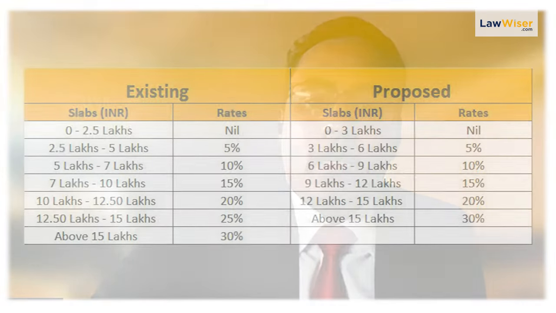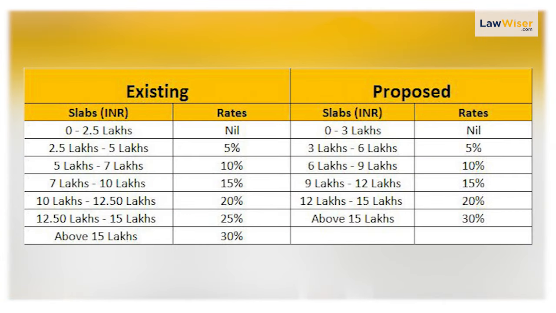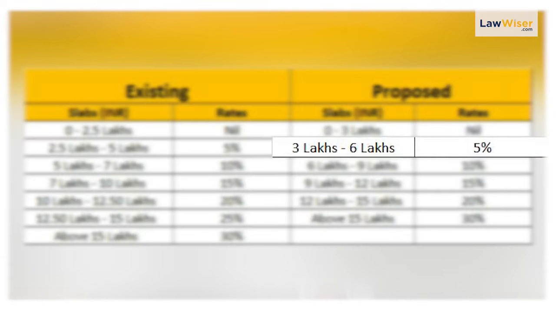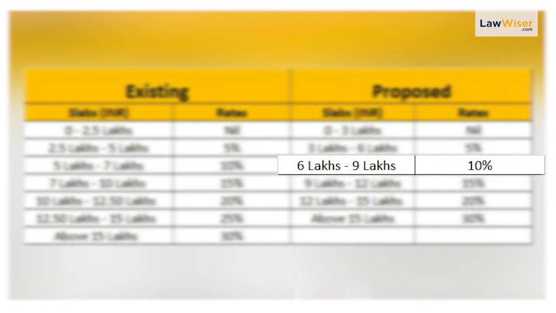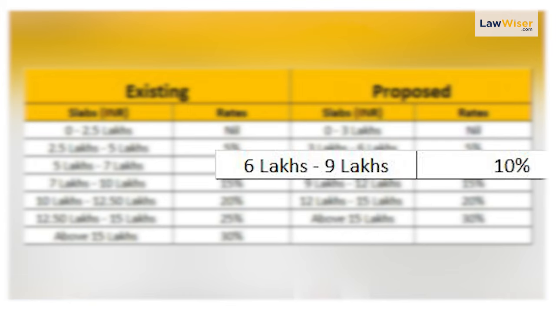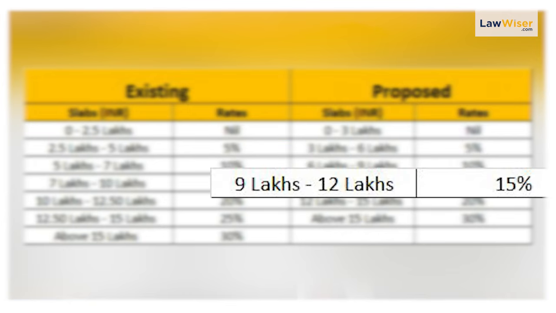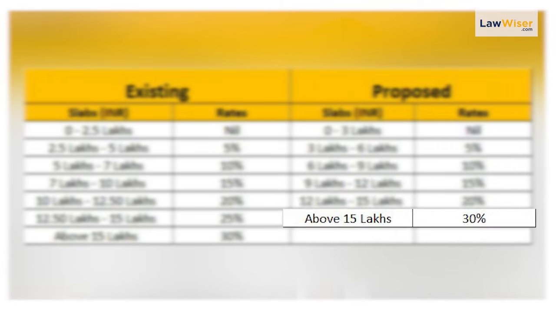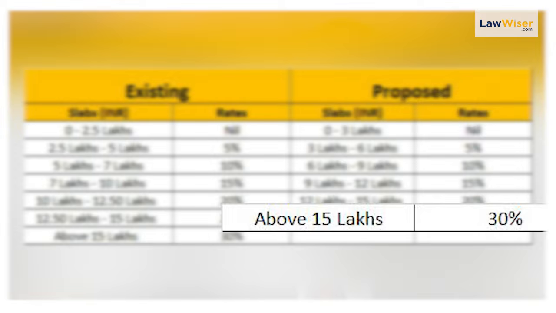Now coming to the second point, what are the changes under the new tax scheme. First of all, the changes are in the slab rates which were earlier under the new tax regime. As you can see on the screen also, up to 3 lakh there will be no tax. From 3 lakh to 6 lakh it is 5%. From 6 lakh to 9 lakh it is 10%. From 9 lakh to 12 lakh it is 15%. From 12 lakh to 15 lakh it is 20%, and above 15 lakh it is 30%.